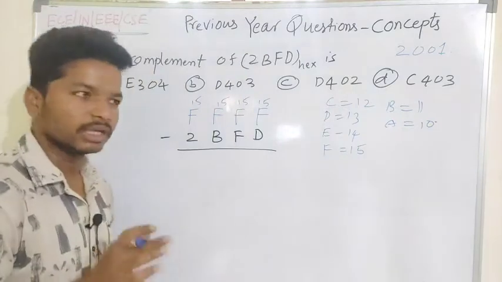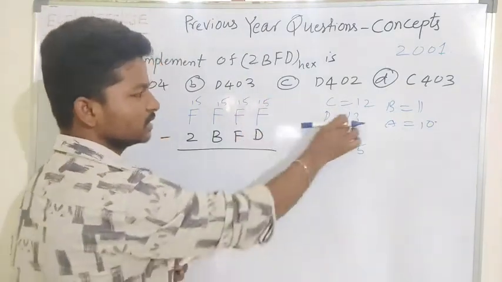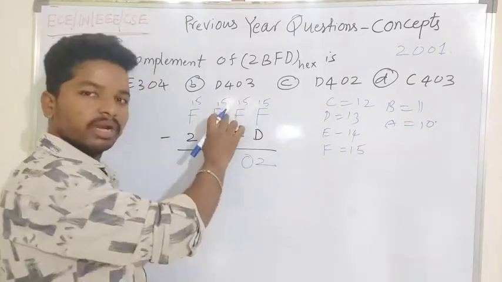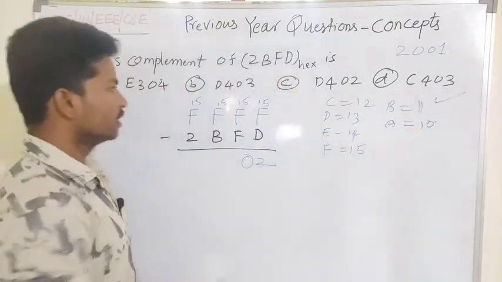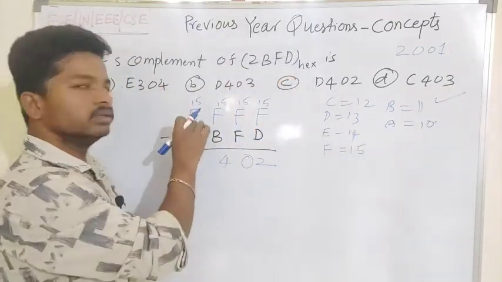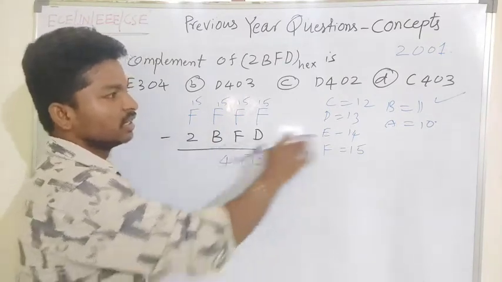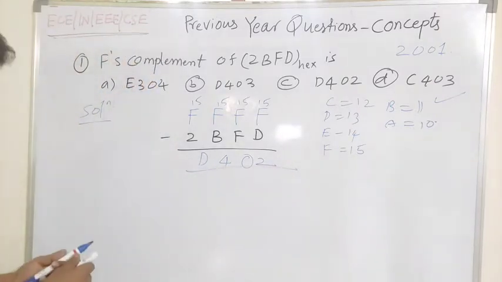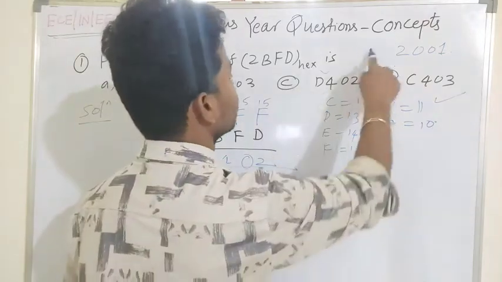So 15 minus 13 is 2, 15 minus 15 is 0, 15 minus 11 is 4, and 15 minus 2 is 13, which is D. So the answer is D402, and option C is the correct option.